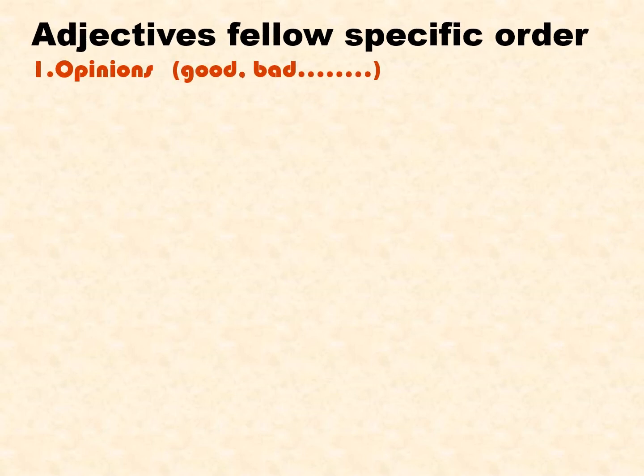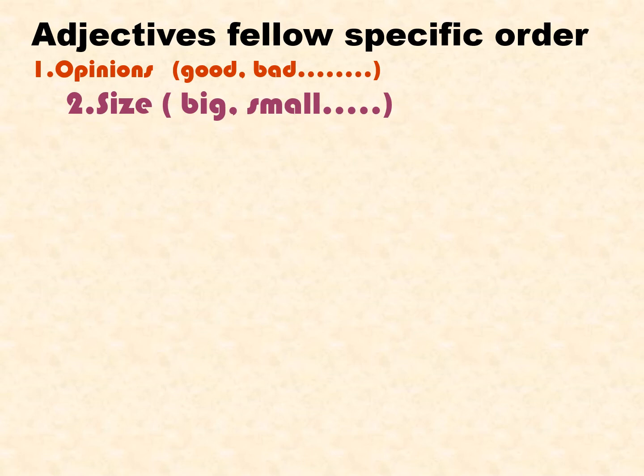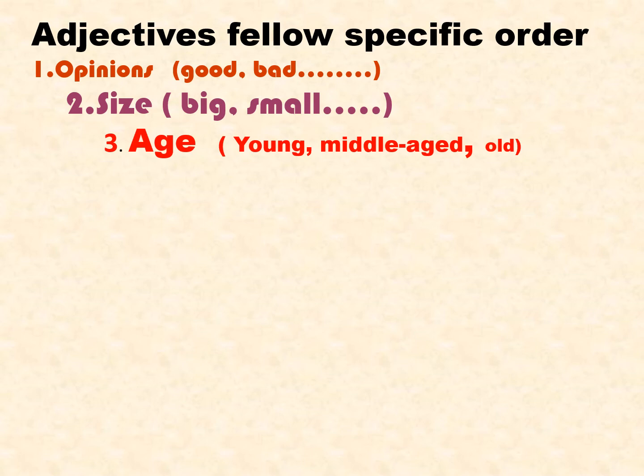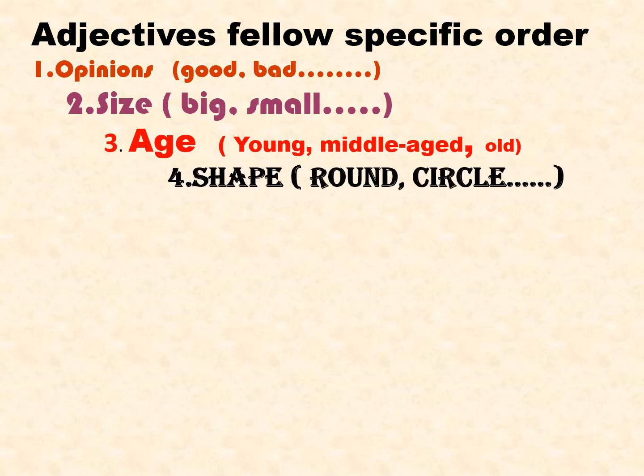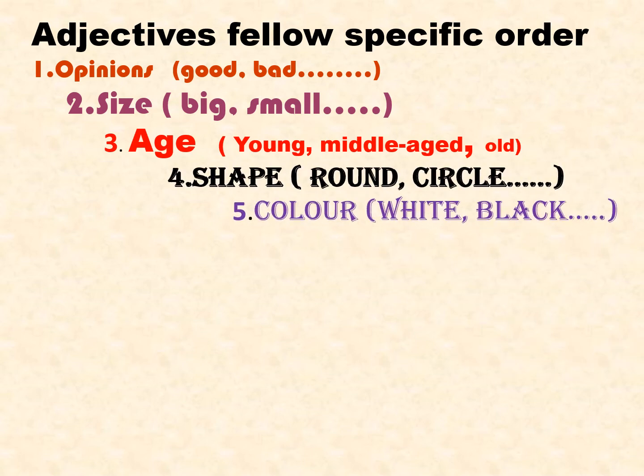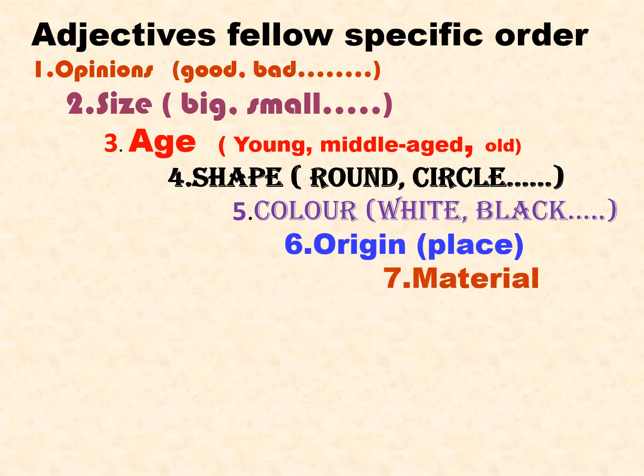First should come opinions or emotions. Second, size. Third, age-related adjectives. Fourth, shape. Fifth, color. Sixth, origin. Seventh, material.